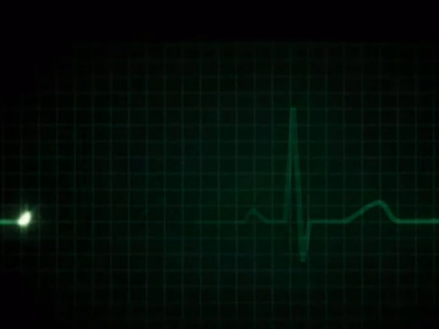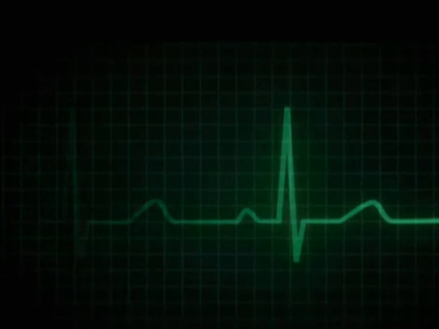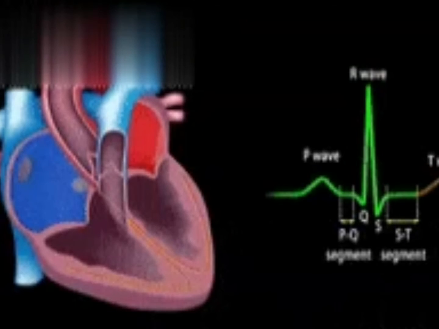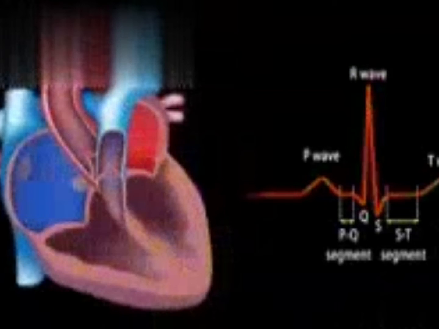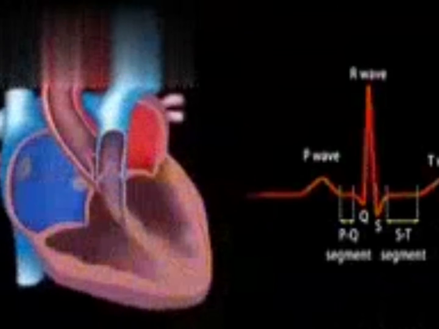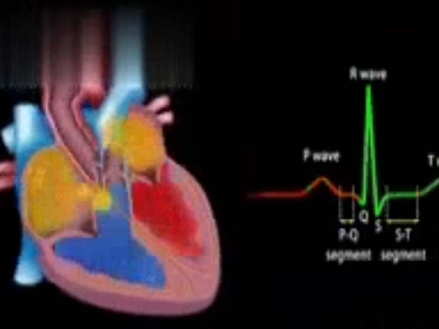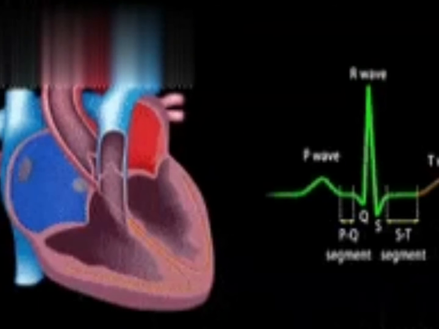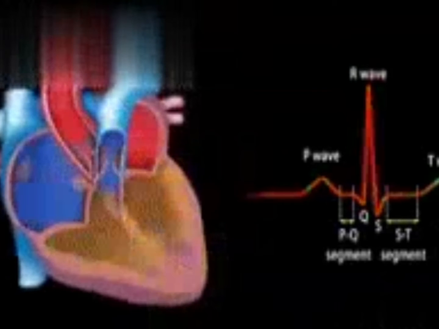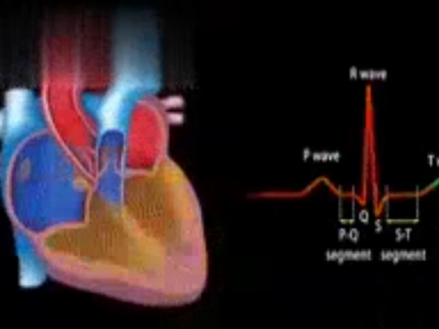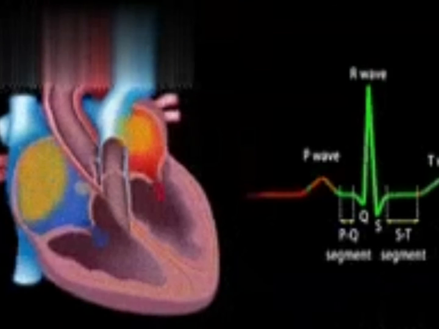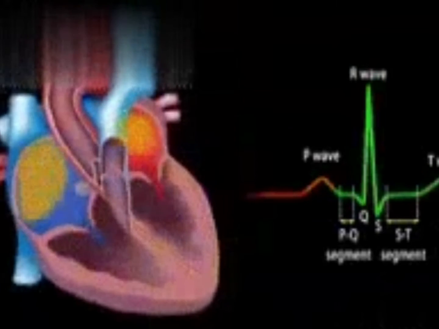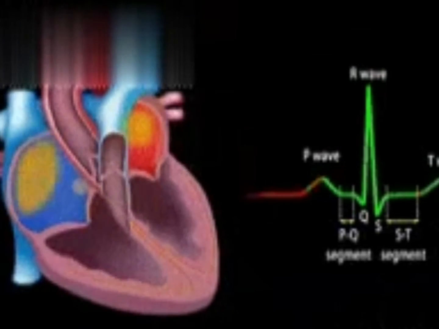The SA node can generate the maximum number of action potentials, that is 70 to 75 per minute. It is also responsible for the initiation and maintenance of the rhythmic contractile activity of the heart. Therefore, the SA node is also called the pacemaker. Our heart normally beats 70 to 75 times in a minute, that is an average of 72 beats per minute.